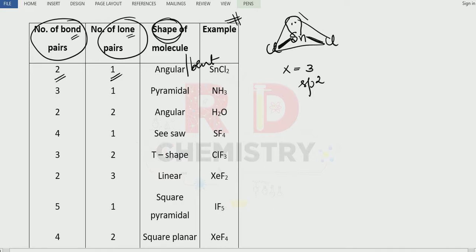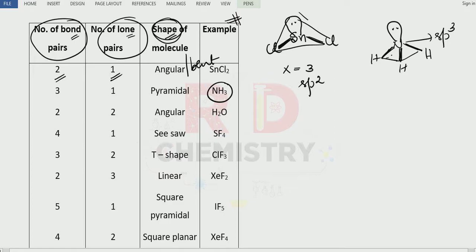Next one, ammonia. You are already aware of ammonia. There is a lone pair of electrons, with hydrogen, hydrogen, hydrogen. It is sp3 hybridized, so the geometry is tetrahedral. But we are speaking about the shape, which is with respect to the bond pairs of electrons.